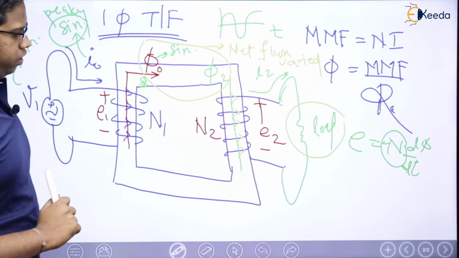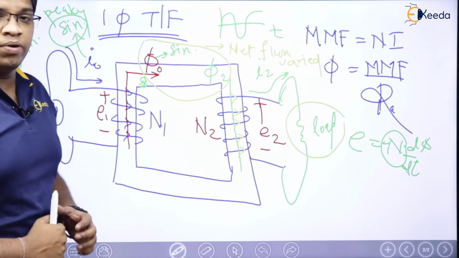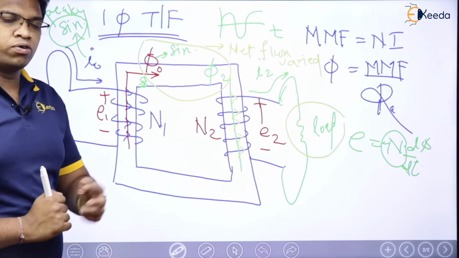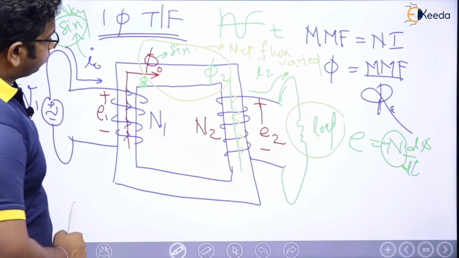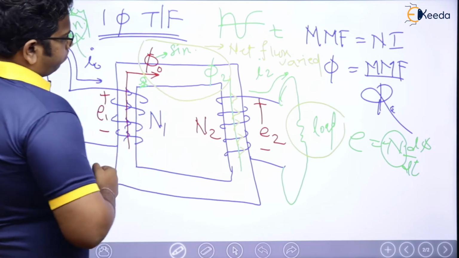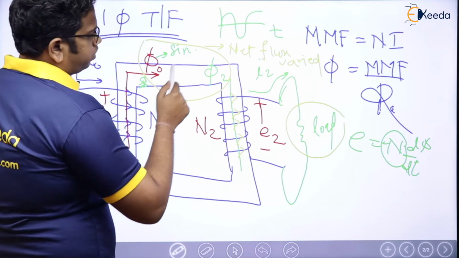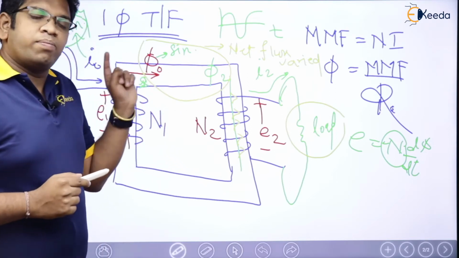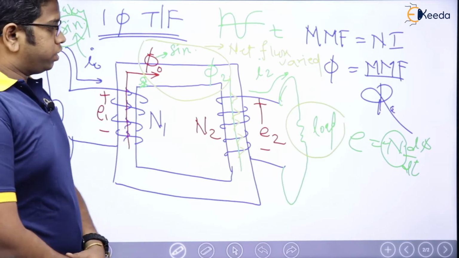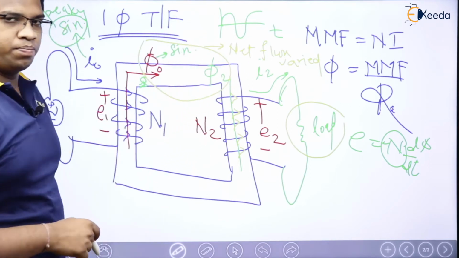Now you please tell me, now inside the core, how many fluxes are there? One flux or two flux? Two flux are there. Am I right? Two flux are there. So don't you believe that this phi naught and phi2, this phi2 will try to disturb my phi naught? Of course. So net flux will be varied.